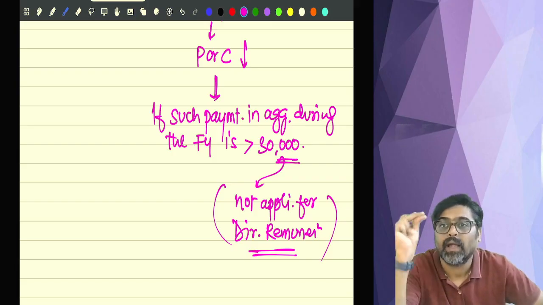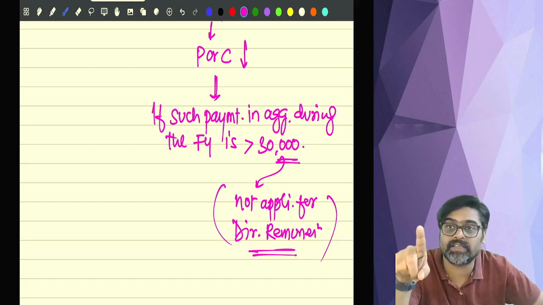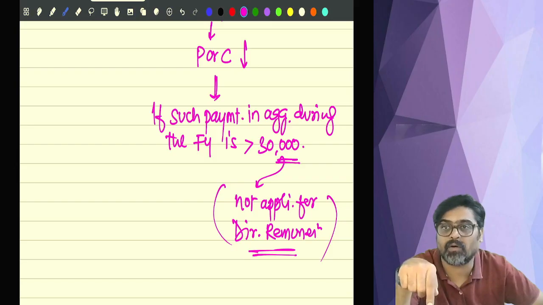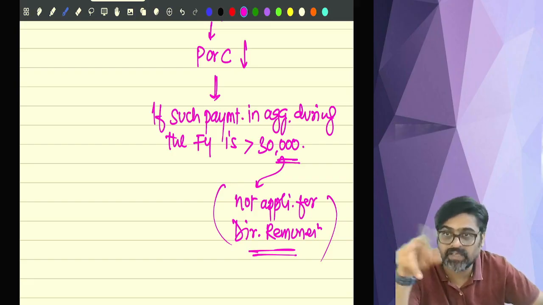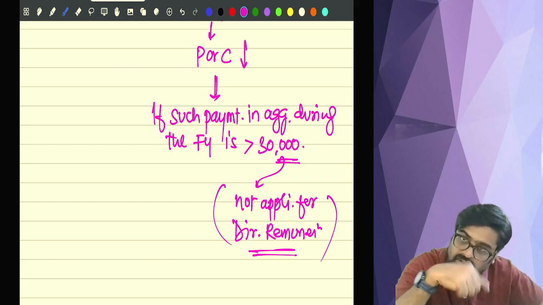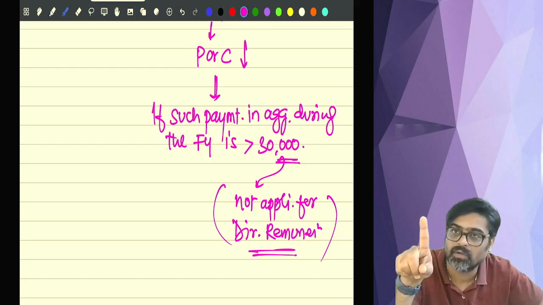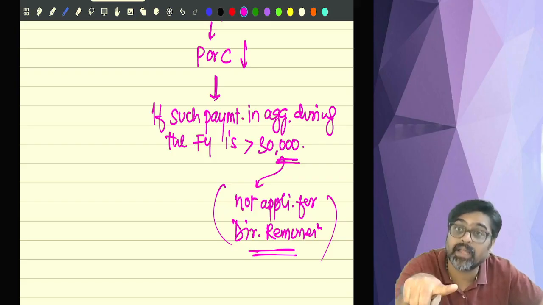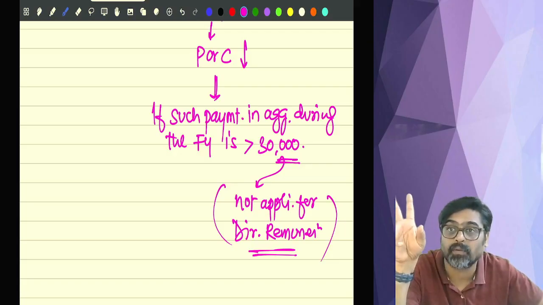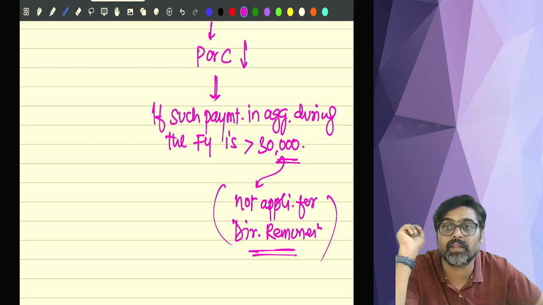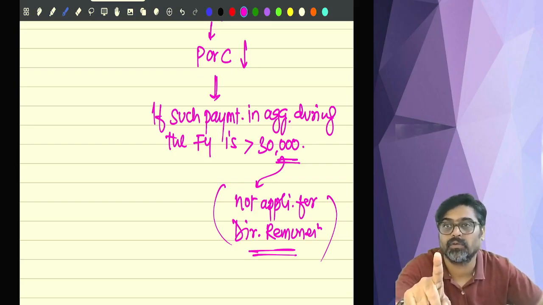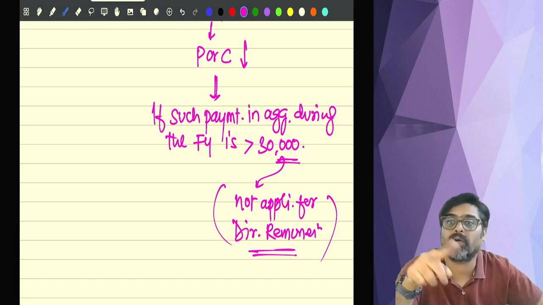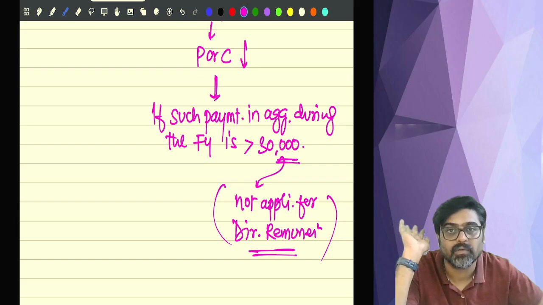Getting my point? And second important thing, do you remember that GST part? So if I am making the payment of professional fees, fees for technical services, etc., and along with that, if GST is also charged, will I deduct the TDS on the GST component also? The answer is no. TDS will be deducted only on the income excluding the GST component, provided GST is shown separately in the invoice. But if the GST is not shown separately in the invoice, then on the entire value I will deduct the TDS. Will you remember this?